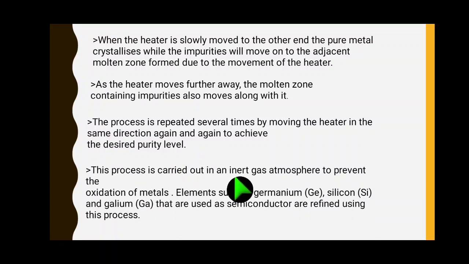Next, this process is carried out in an inert gas atmosphere, right, to prevent the oxidation of metal. So whichever rod we are using, that rod should not be oxidized. That is important. So that's why this process is carried out in an inert gas atmosphere. So what are the metals we can purify in the zone refining process? Germanium, silicon, gallium. Mostly these metals, which are used as semiconductors, are refined using this process. So this is very, very important. Five mark question: zone refining process, right?